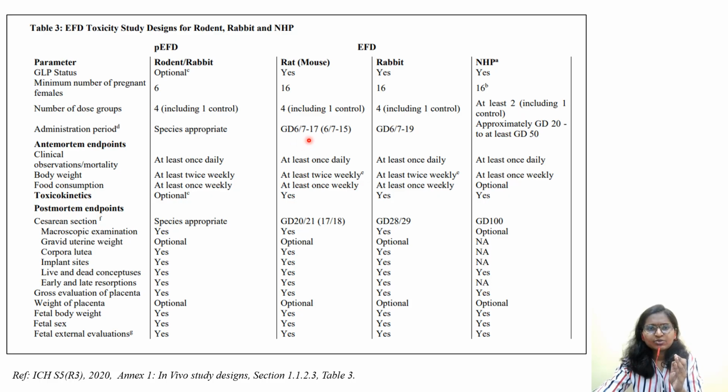GD 6 to 17 or 7 to 17 in the case of rats, 6 to 15 or 7 to 15 in the case of mice, GD 6 to 19 or 7 to 19 in the case of rabbit, and in the case of non-human primate, approximately GD 20 to at least GD 50. Other things also you try to remember. Table 3 from the ICH S5 guideline is a prime area from where the examiner is repetitively asking the question.